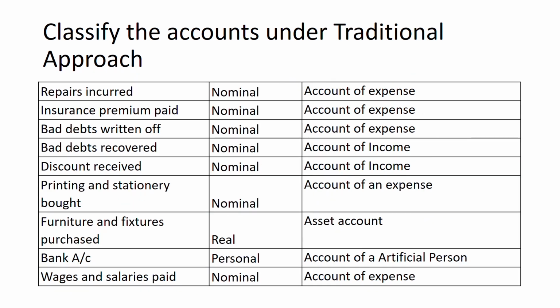Similarly, I have put in repairs, insurance premium, bad debts written off, all being expenses, so hence categorized as nominal account. Furniture and fixtures purchased is an asset account, so real in nature. Bank account is an account of an artificial person, hence to be categorized as personal account. Printing and stationery, wages and salaries are expenses incurred by the organization in the day-to-day running of the business, so hence categorized as nominal account in nature.